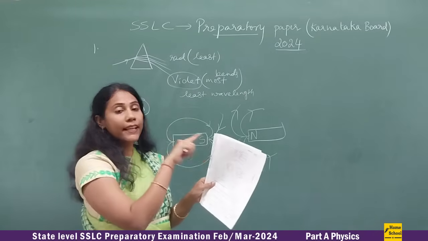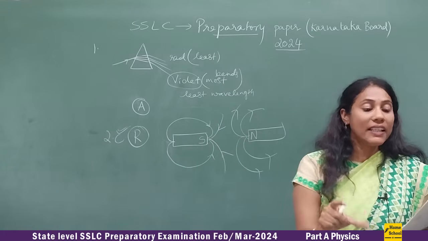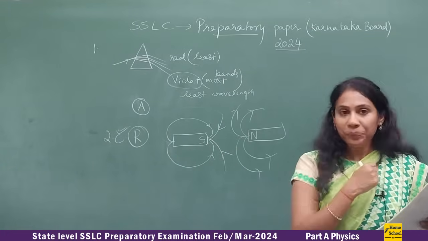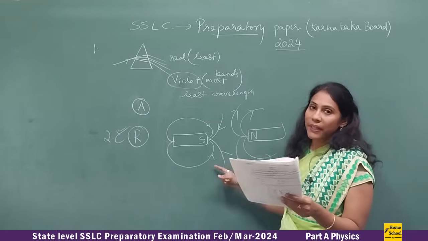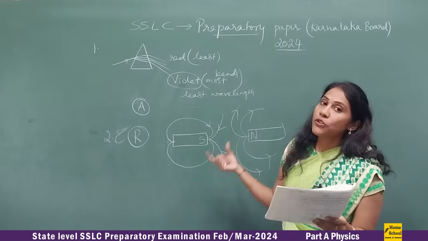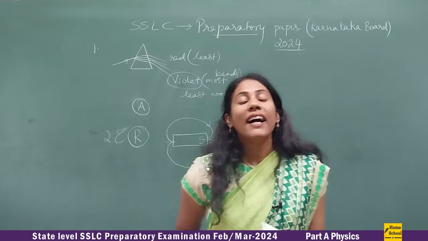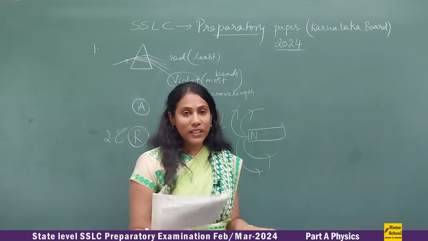In every set of options, you have to compare this in a figure and then answer the question. So here figure R seems to be correct. The opposite poles are near to each other, and opposite poles always attract each other, right? So that is all about question number 2.